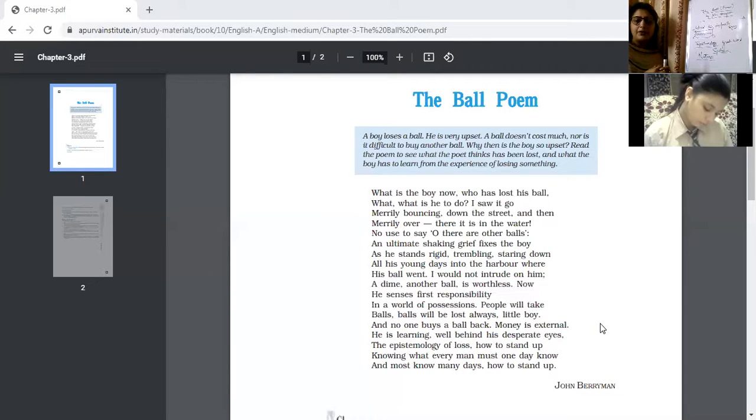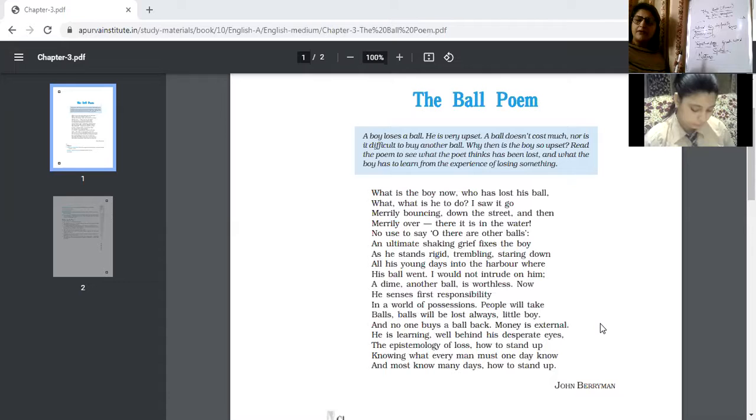It means that he should understand that loss is of course a part of life, and one should rise against those losses. If loss has taken place in our life, he has lost the ball or he has lost his childhood. Ball is actually symbolic of childhood here. If he has lost that childhood, he must compensate for that loss, because this loss cannot be retrieved back.